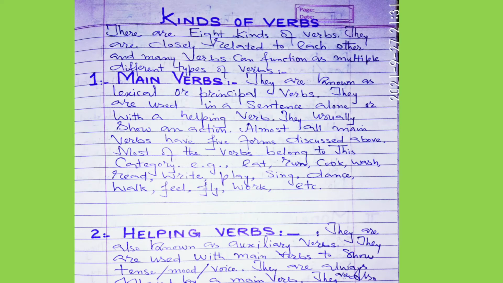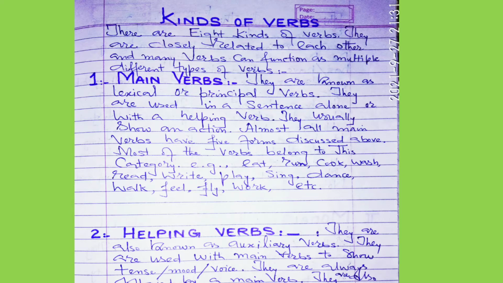As discussed in the previous lecture, most of the verbs belong to this category. English language में जो most verbs है लगभग 95% verbs जो है वो इस category में they belong to this category. A limited number of verbs belong to another category.